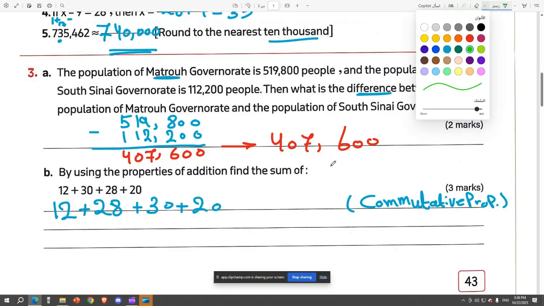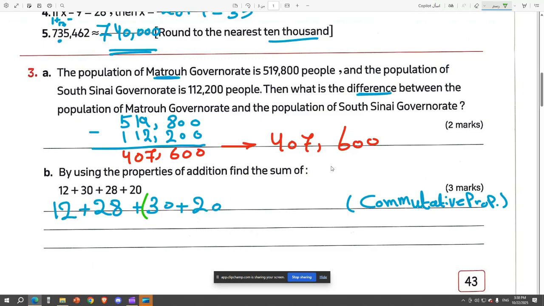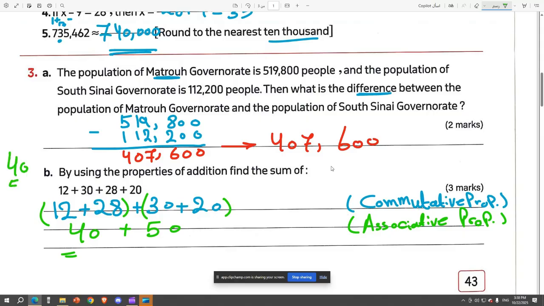And then the next step, I will do associative. So I'll take this as an associative. So we write associative property, or associative, whatever you say it. That's as we call the pronunciation. So 12 plus 28, this will give you 40. 30 plus 20, that will give you 50. And then the answer will be 40 plus 50. Mister, I don't know how to do it. Put them under each other. So 40 plus 50, which will give you 90. So this is 90. And that's the first test done.